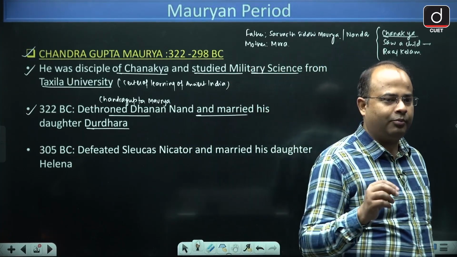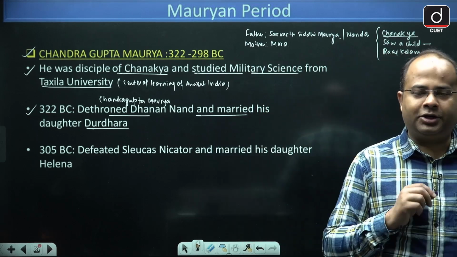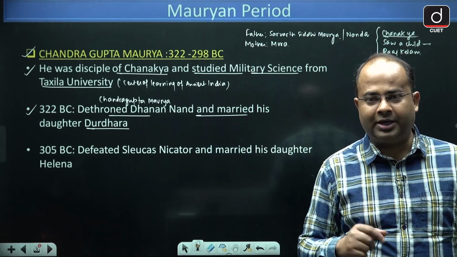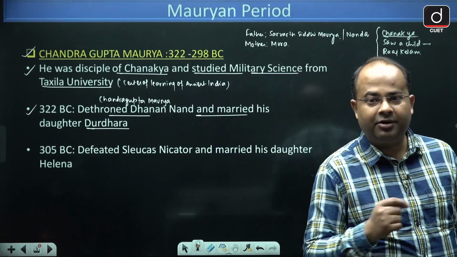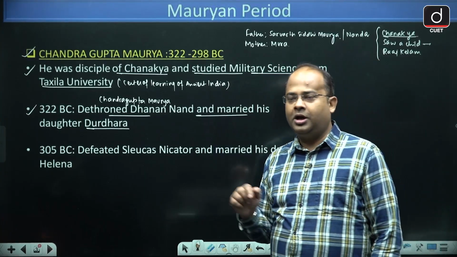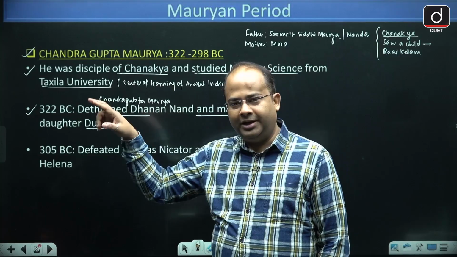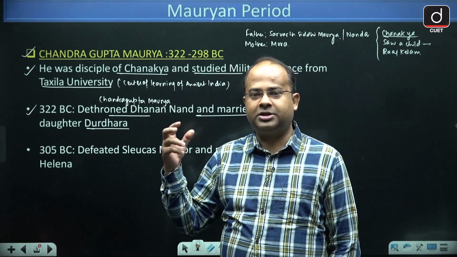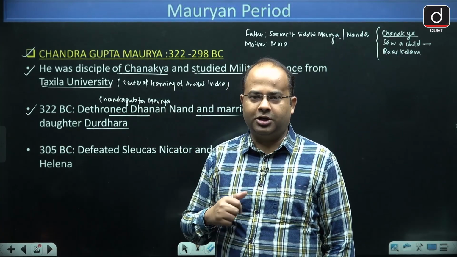So the mental support, or you can say the intellectual support, was given by Chanakya, and now they needed military training to become soldiers, and the military training was given by Chandragupta Maurya because he studied military science from Takshashila University.